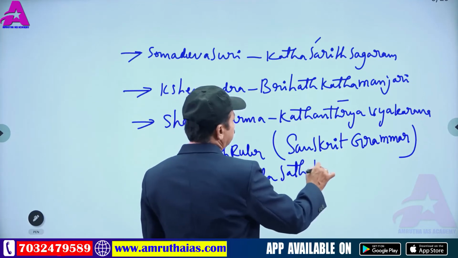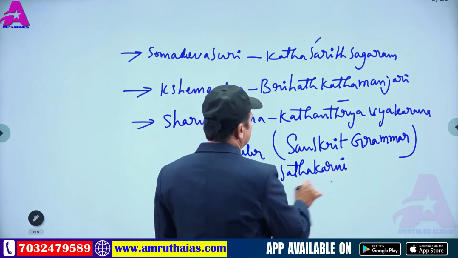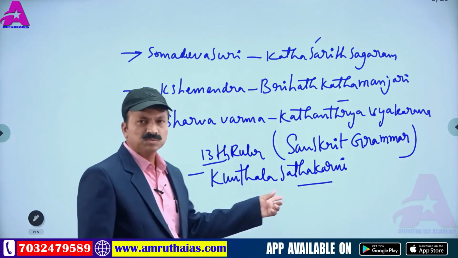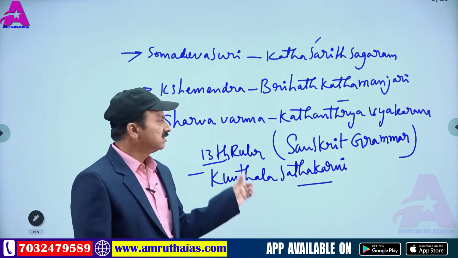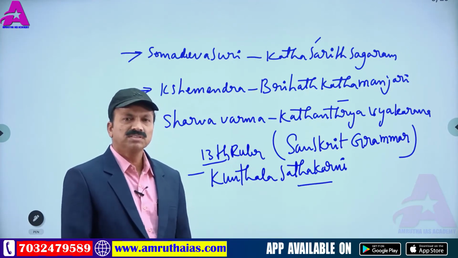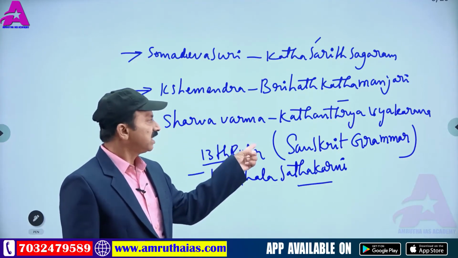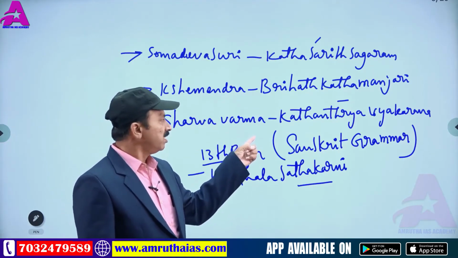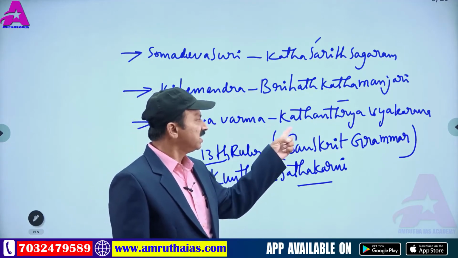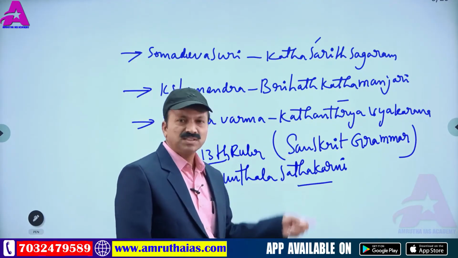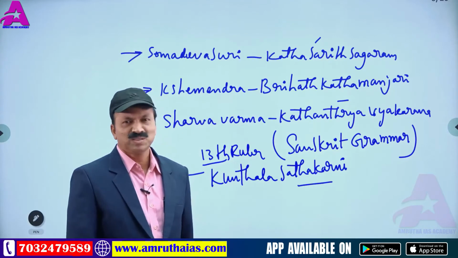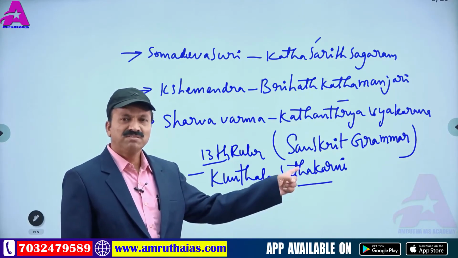Hala Shatakarni lived in the court of this Kuntala Shatakarni, like that it was said. The 13th ruler was Kuntala Shatakarni. That is also one of the important things. Sharva Varma wrote the book Katantra Vyakarana in Sanskrit. So this is also one of the important books related to Sanskrit.